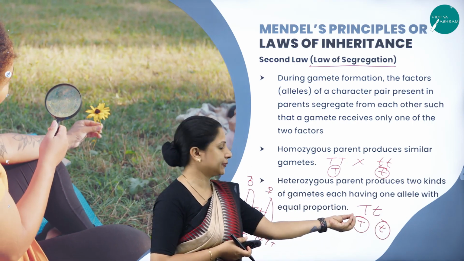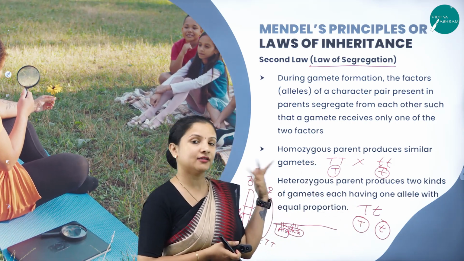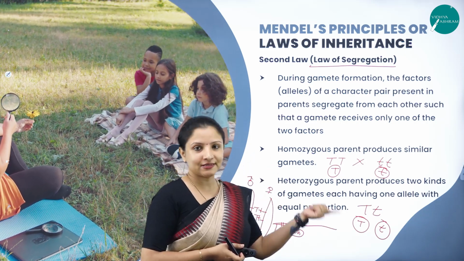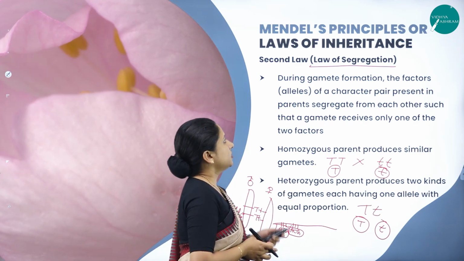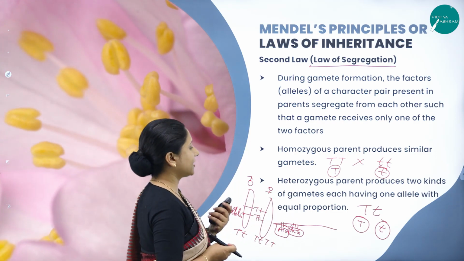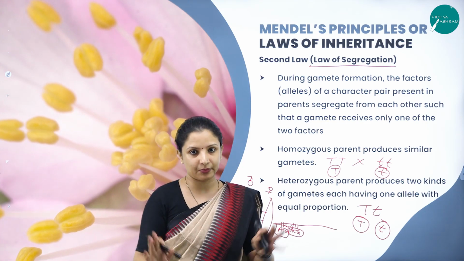Later on, all this was proved wrong because intermediate characters and such will come. We'll study about that in the later classes, in the next session, when we learn about codominance and incomplete dominance. So this is about the law of segregation: whatever characters are there in the parent, they segregate and get expressed separately.